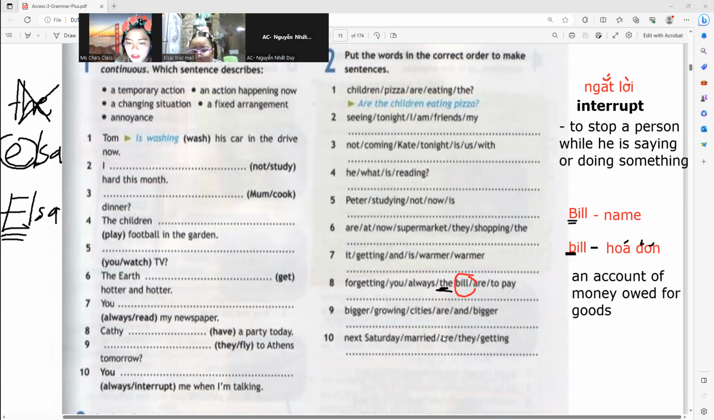All right. How about number 9? Cities are growing bigger and bigger. Number 10. They are getting married next Saturday. Okay, good. For this one, are we clear?